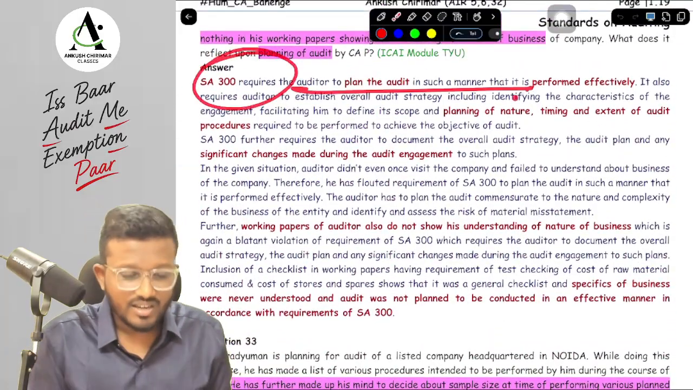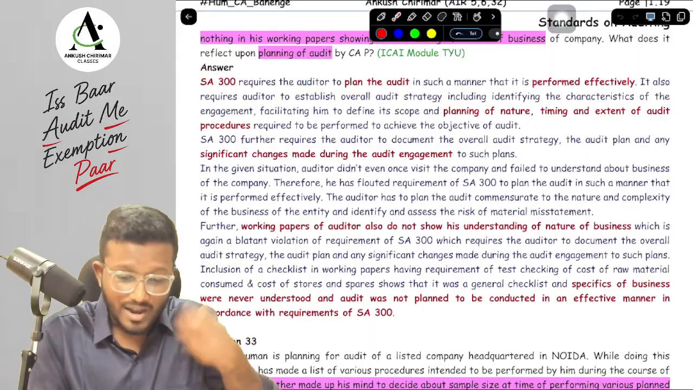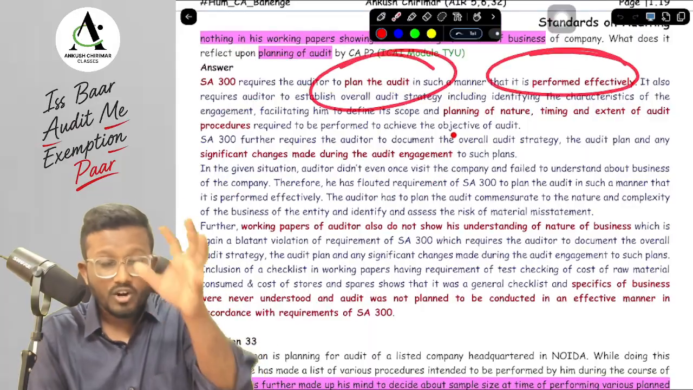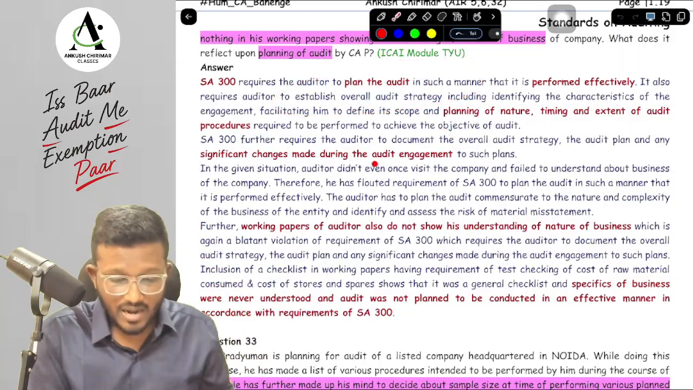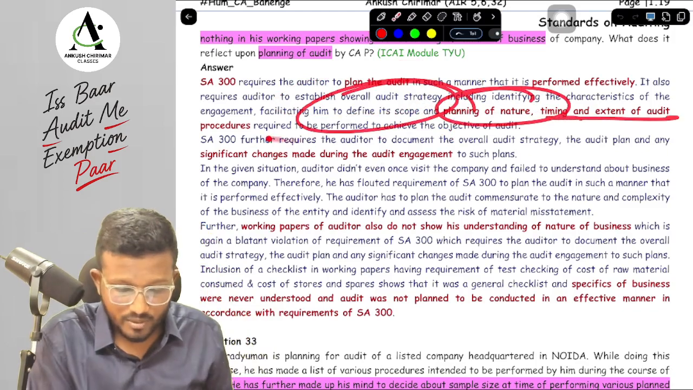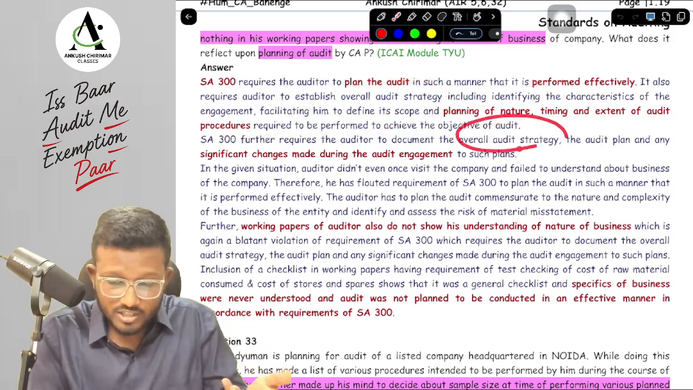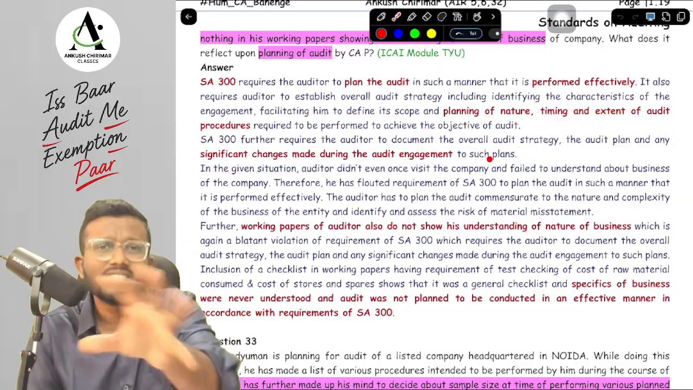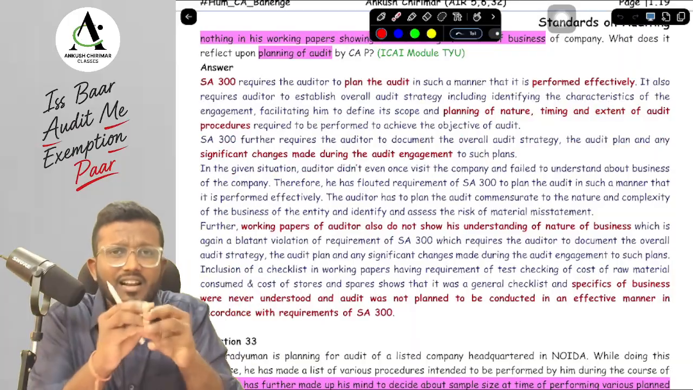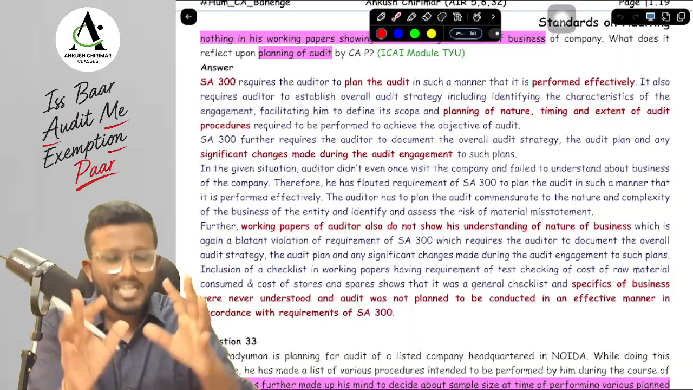They have written that SA 300 requires the auditor to plan the audit so that the audit is performed effectively. The audit strategy guides the development of the audit plan. The audit plan includes the nature and extent of the procedures to be performed. We need to document the strategy, the plan, and the significant changes, which is not very relevant, but yes, ICAI has written it over here. So everything related to that particular topic, you should definitely write in the answer.